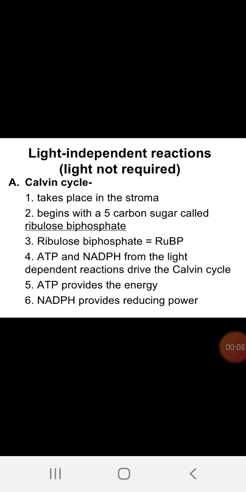We completed the light reaction, cyclic and non-cyclic photophosphorylation. With that, we completed the light reaction. The product of the light reaction is very much required for the dark reaction, that is, the light independent reactions. Now, we shall understand what the dark reaction is.